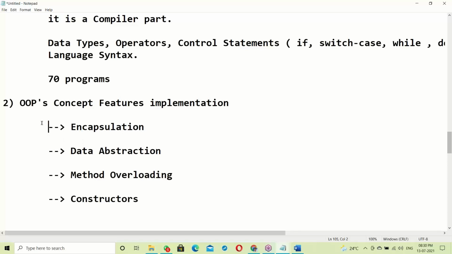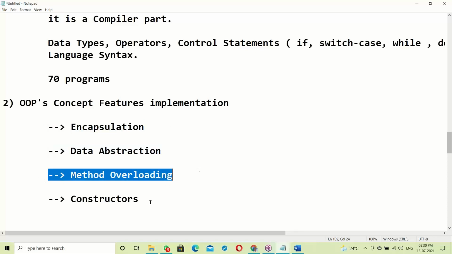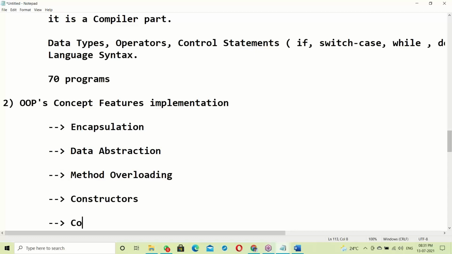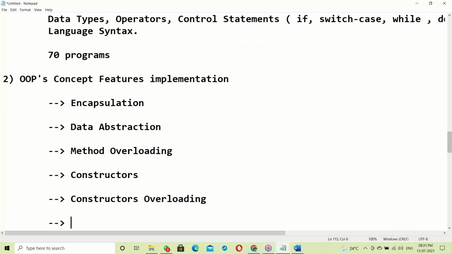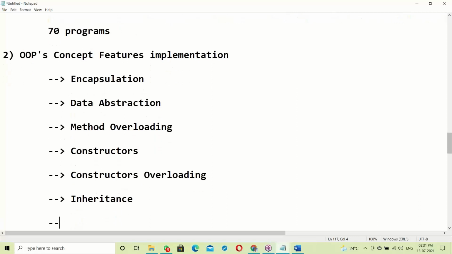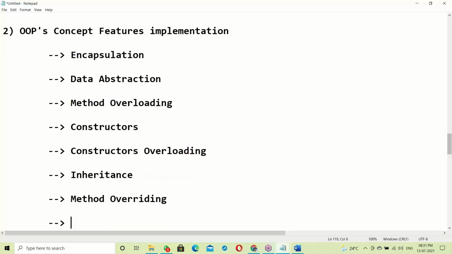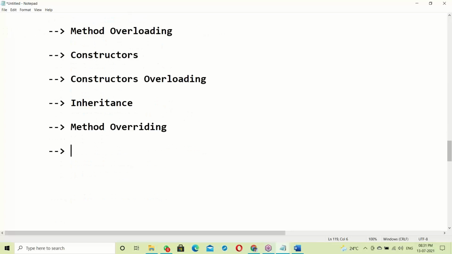Now the Java OOPS concepts: encapsulation, data abstraction, method overloading, constructors, constructor overloading, inheritance, method overriding, access specifiers, also called access modifiers.